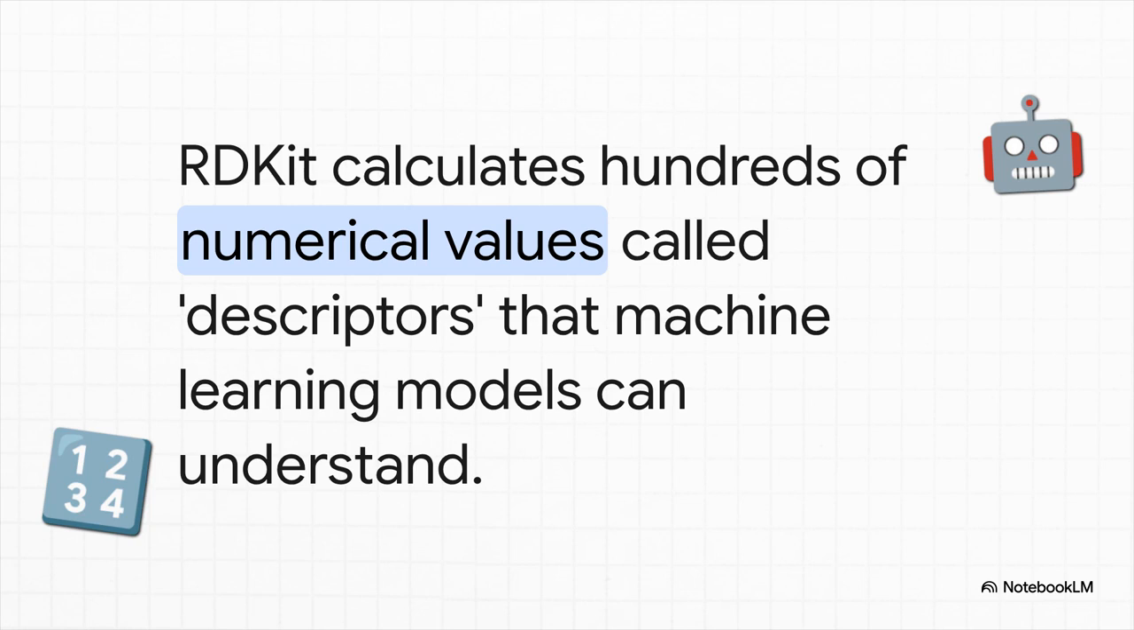But we can take prediction even further. RDKit can calculate hundreds of different numbers for any molecule you give it. These are called molecular descriptors, and they describe everything from simple stuff like molecular weight to really complex things like how electrical charge is distributed across the molecule. And all these numbers? That's the language that machine learning models speak.